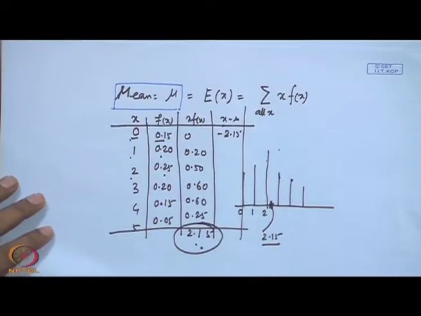Then what have we assumed here? We have assumed that x can take these 5 values only, and this is the probability mass function. So, what will be the sum total of these probability values? 1. Then what is mu and sigma or sigma square? Mu is long run mean. Correct. And sigma is long run standard deviation.